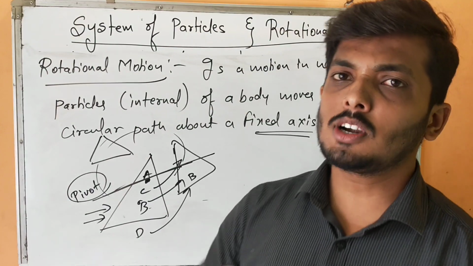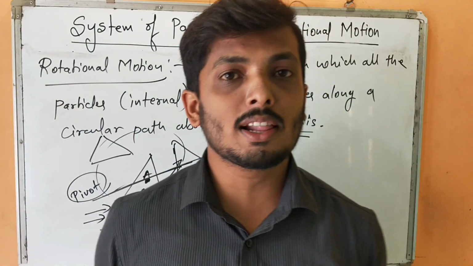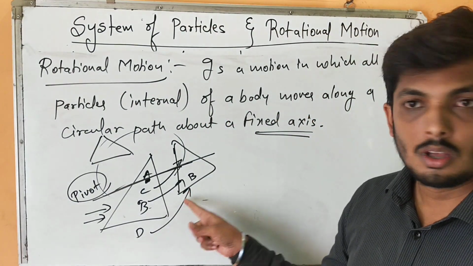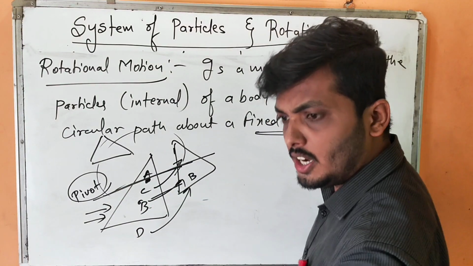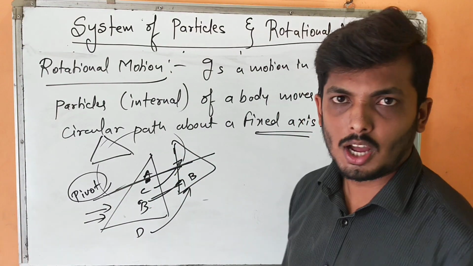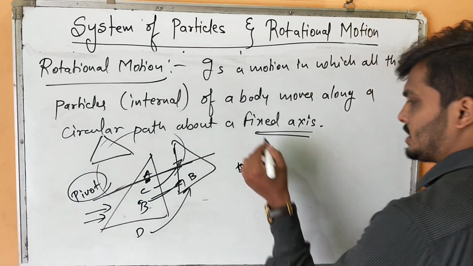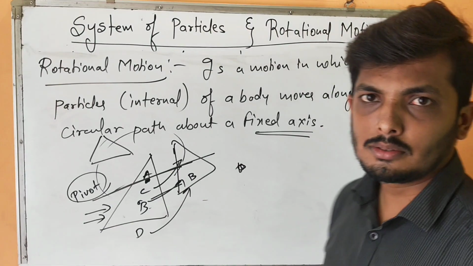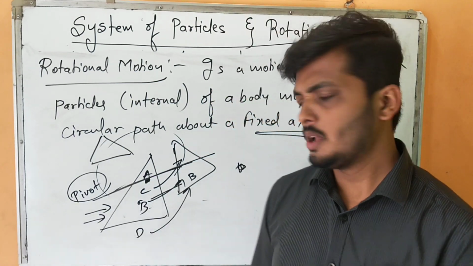Now, how can you differentiate between translational motion and rotational motion? In translational motion, the lines were parallel to each other. But look at this rotational motion. The imaginary lines joining the points are not parallel to each other. It is following a circular path. So that is one difference. And one more difference is, in translational motion, all the particles were experiencing the same velocity and the same acceleration.